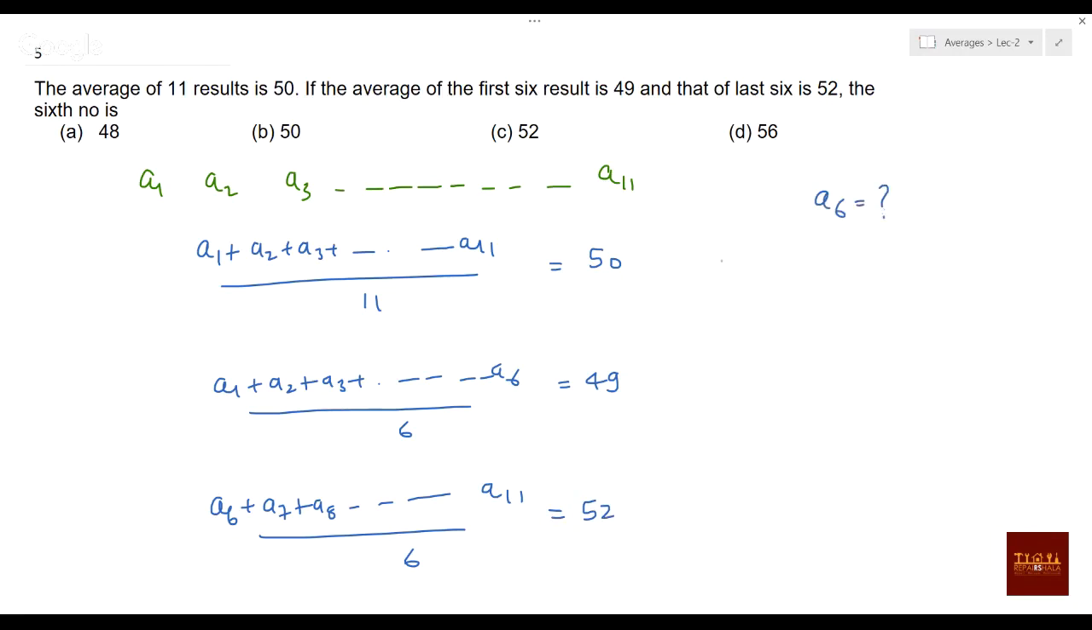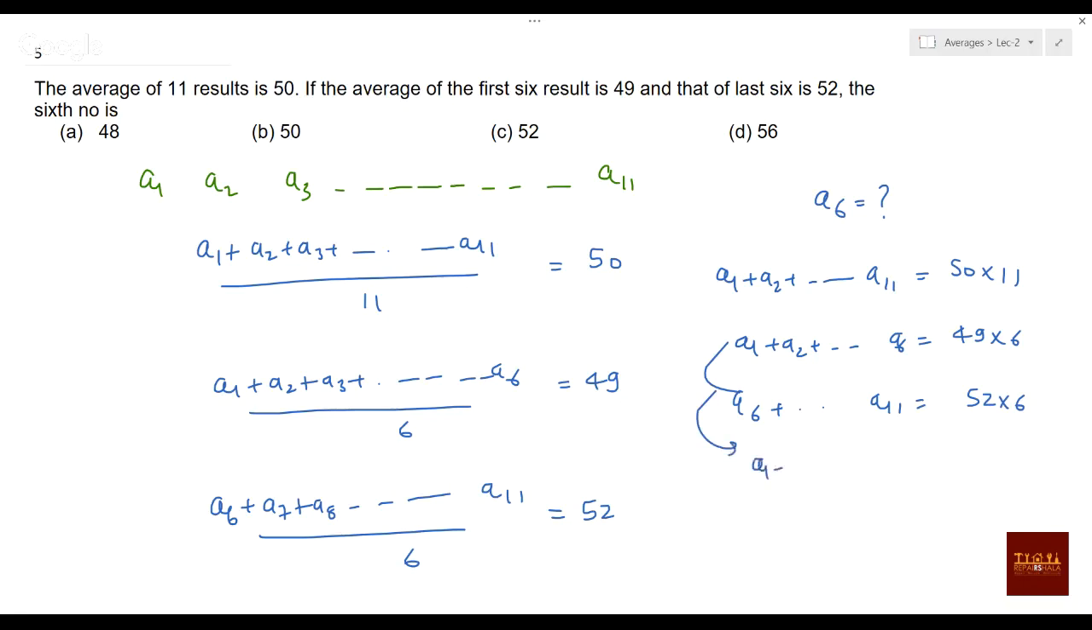How will you solve? You'll simply say that A1 plus A2 till A11 will be 50 into 11. Now we know this value. A1 plus A2 till A6 is 49 into 6. Another value, A6 till A11, is 52 into 6. If you add these two, we'll be getting A1 plus A2 plus A3 and 2 times A6. One A6 will come here and one will come here, so 2 times A6 till A11.